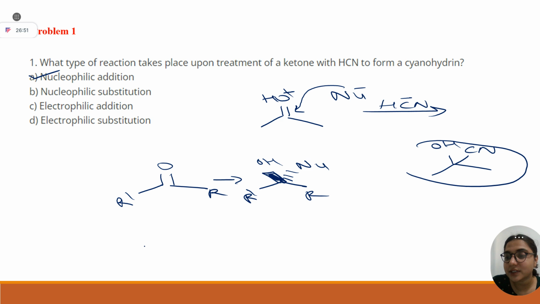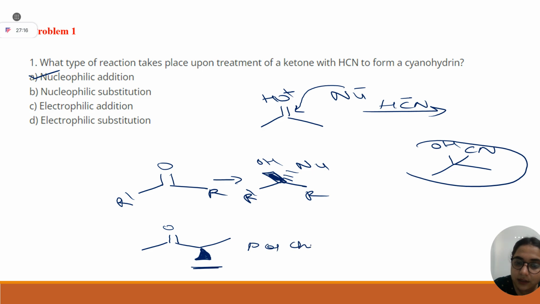But the problem starts whenever you have a chiral center adjacent to your ketone, that is, whenever your carbonyl center where the nucleophile is going to attack has an adjacent carbon chiral center, a chiral center alpha to the carbonyl.